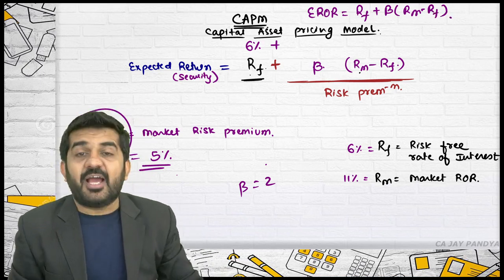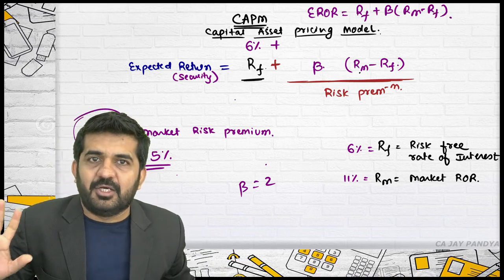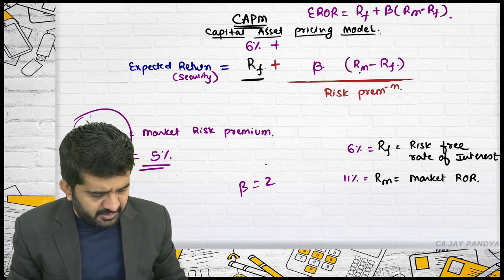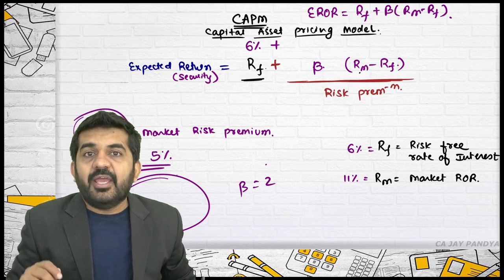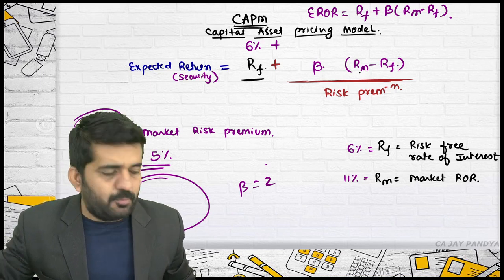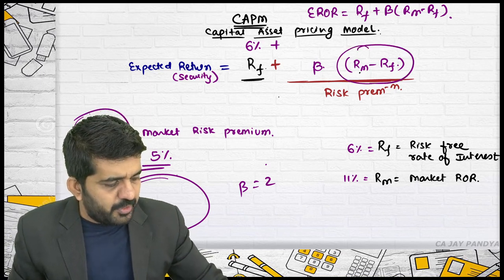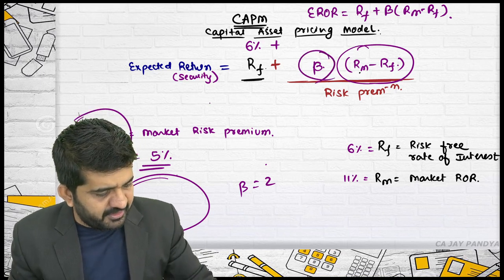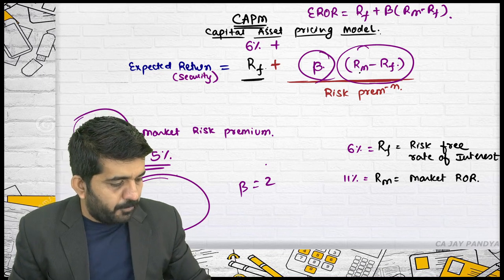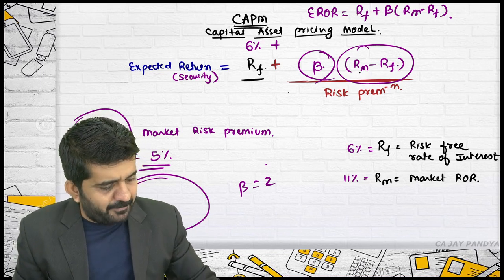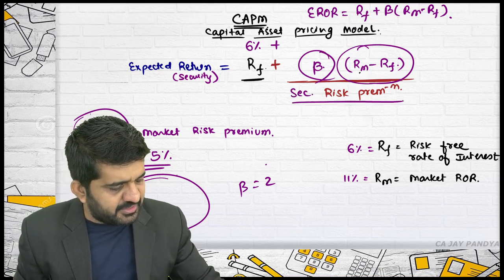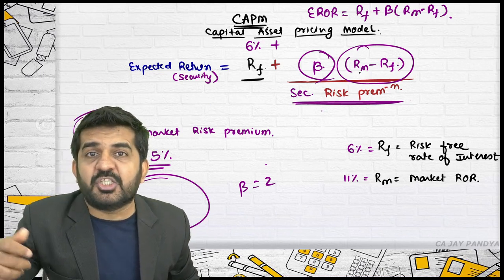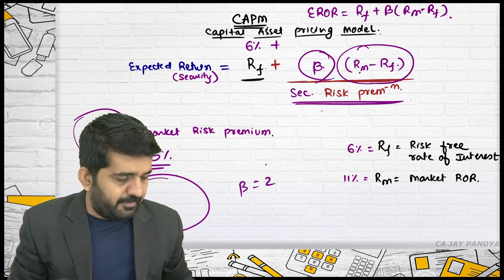That's right. Why RF? Everyone will expect the risk-free rate of return. Why RM minus RF? Because I am investing in the market. Am I taking the same risk as compared to the market? No. So should I be getting the market risk premium or the security risk premium? I should be getting the security risk premium. So beta into (RM minus RF) is the security risk premium. If someone asks you what the security risk premium is, it is beta into (RM minus RF).